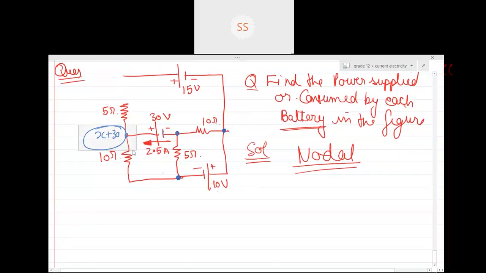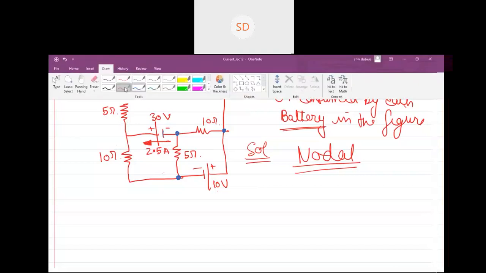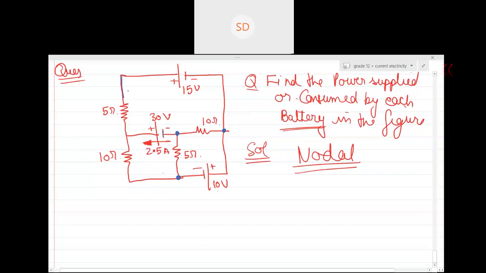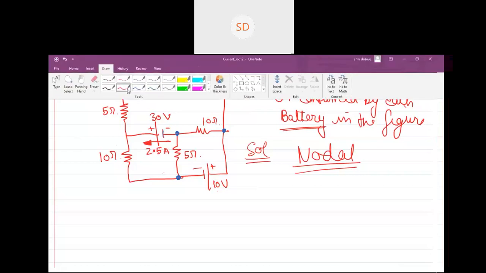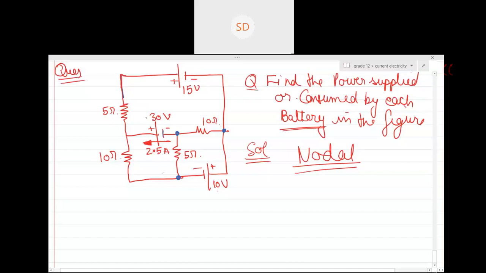My doubt is why can't both be 0? Both cannot be 0. It's not necessary that both are 0. Is this condition given in the question? If that condition is not given, then how can you say for sure that both will be 0? Directly connected to the battery, so the potential. The reference is always one. You can't choose a reference at many places. Otherwise, with respect to one reference its position is something else, and with respect to another it is different. So can you understand that with the change in the point of reference, your position also changes. Similarly, here also, if you change the reference point, your potential will also change.